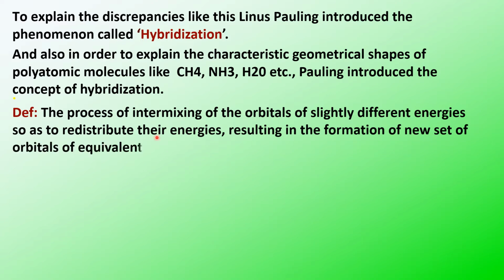So the orbitals intermix and give rise to a new set of orbitals which are of equal energies and shapes.